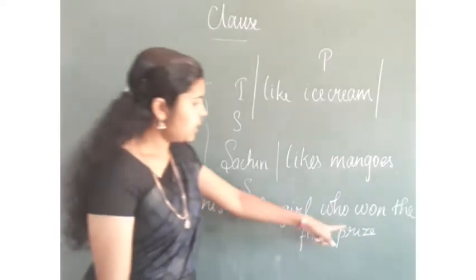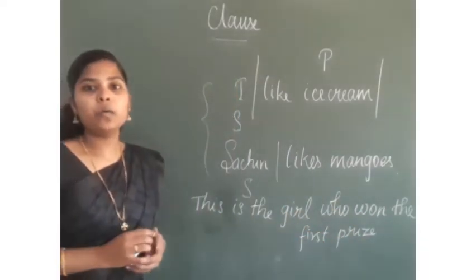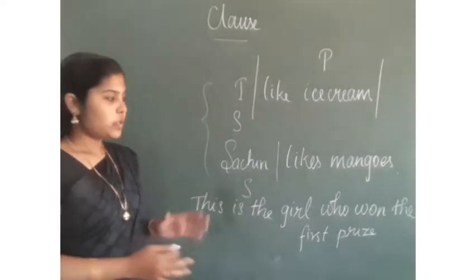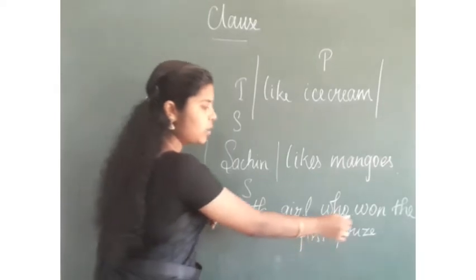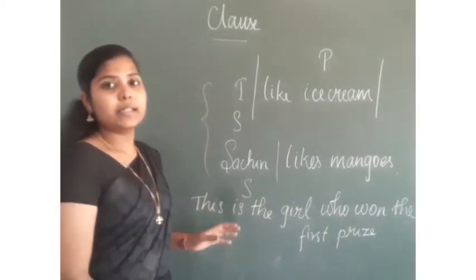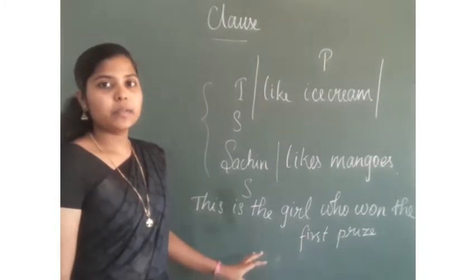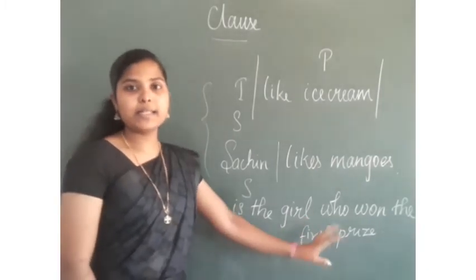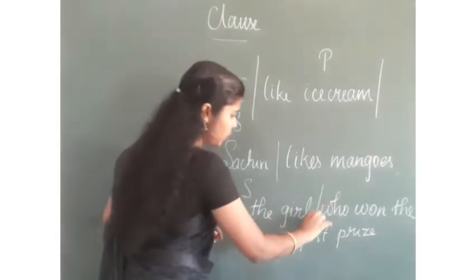Now I'll write another example. "This is the girl who won the first prize." This is a complete sentence, right? Is there any doubt? Now, we can split this into two.